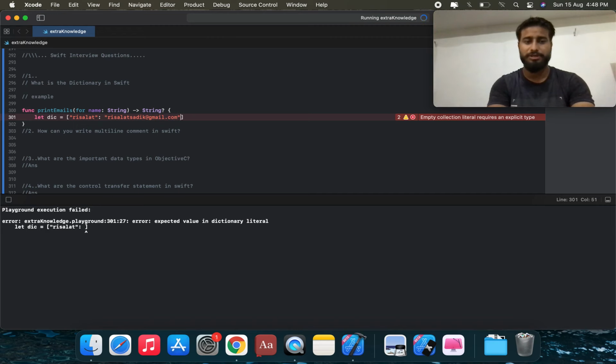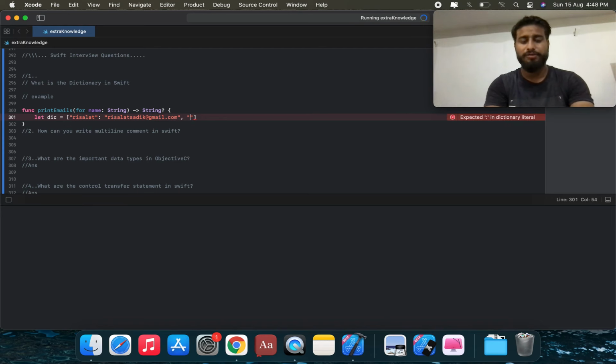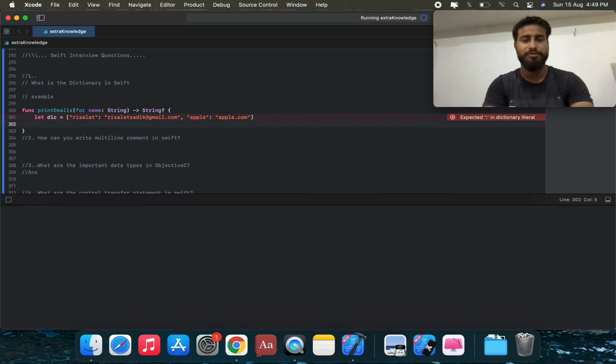So this is the key value pair, and then we add another one. We call it apple, with the key for apple.com. We can call this dictionary to complete the call.